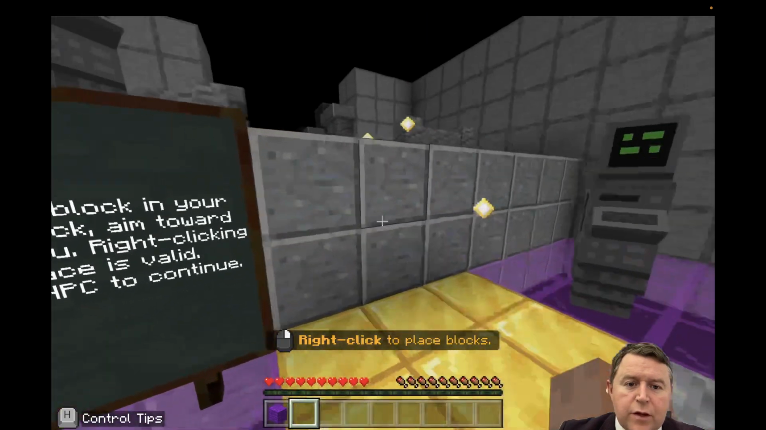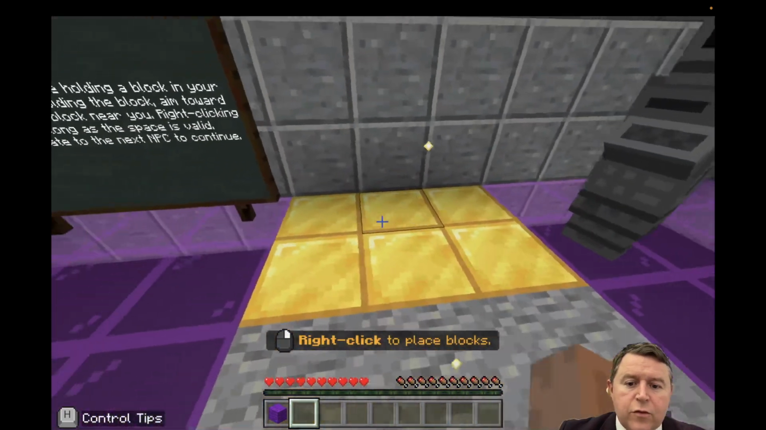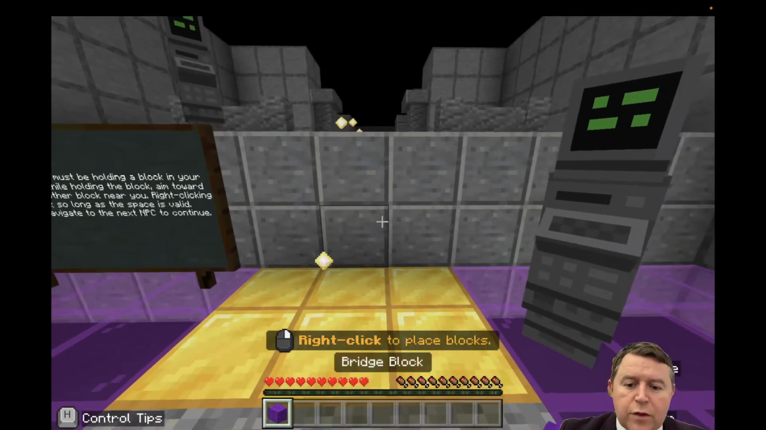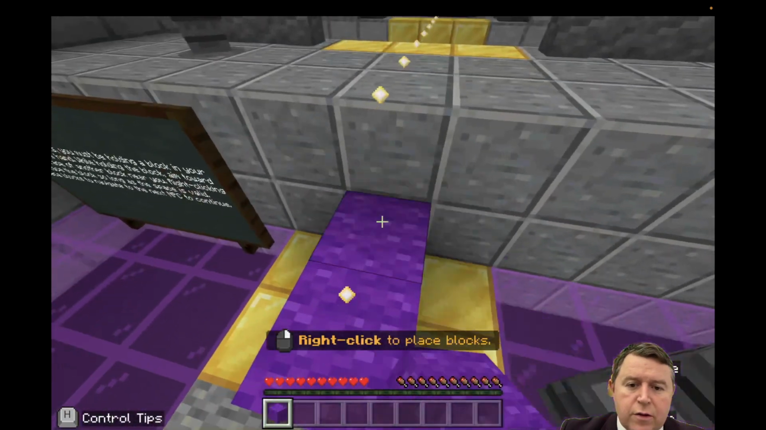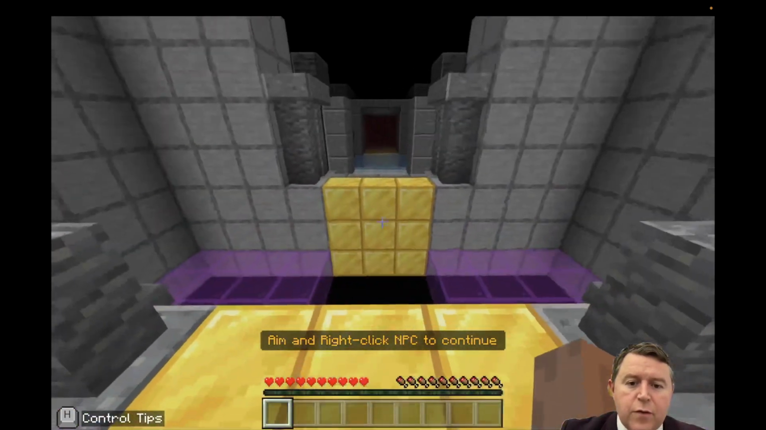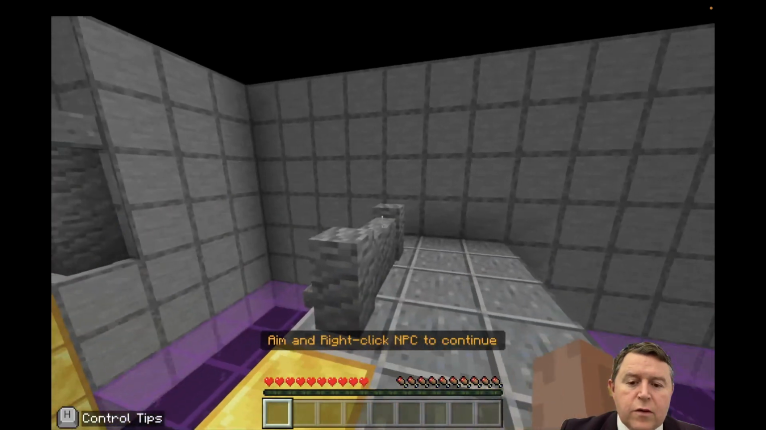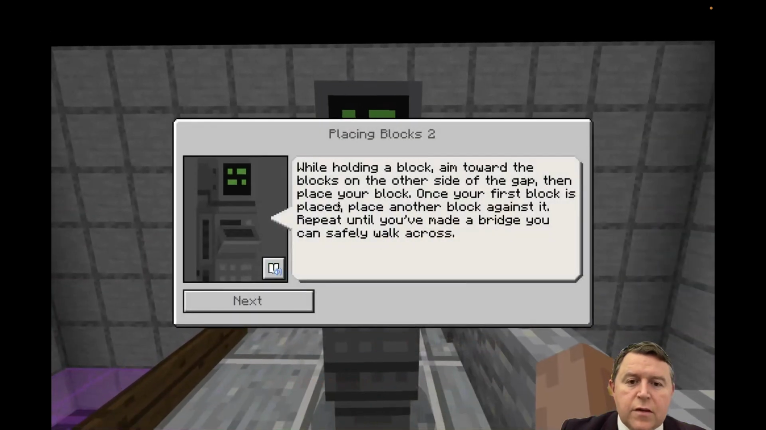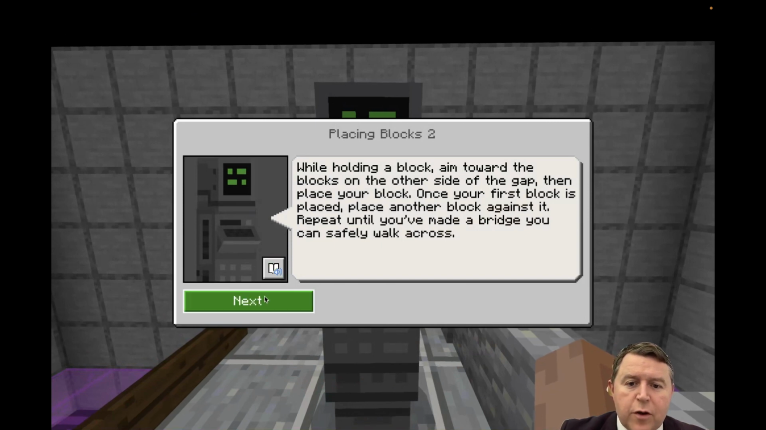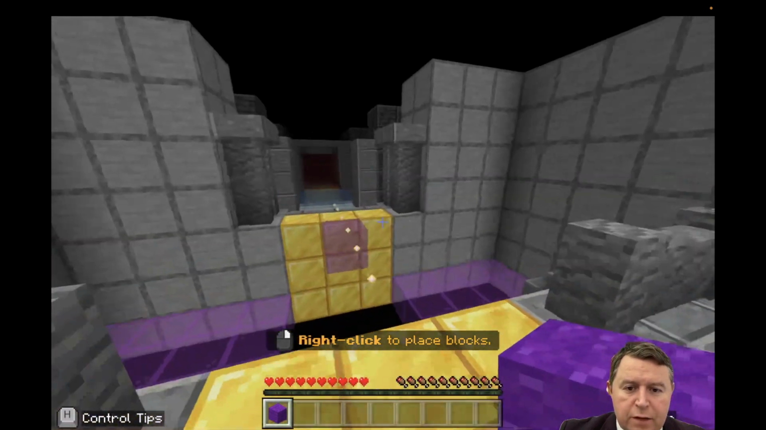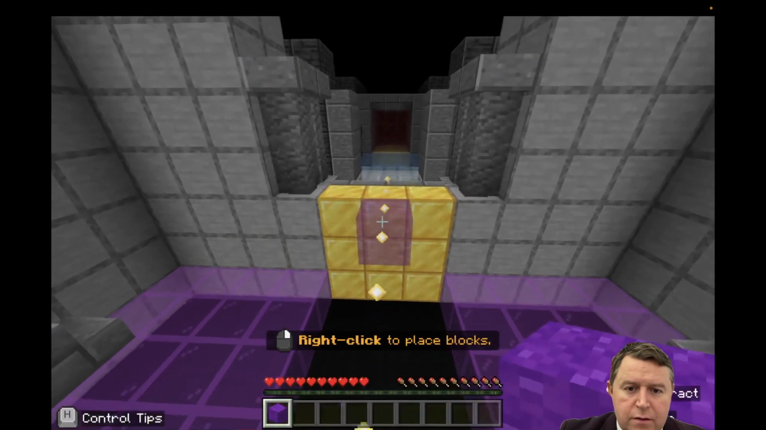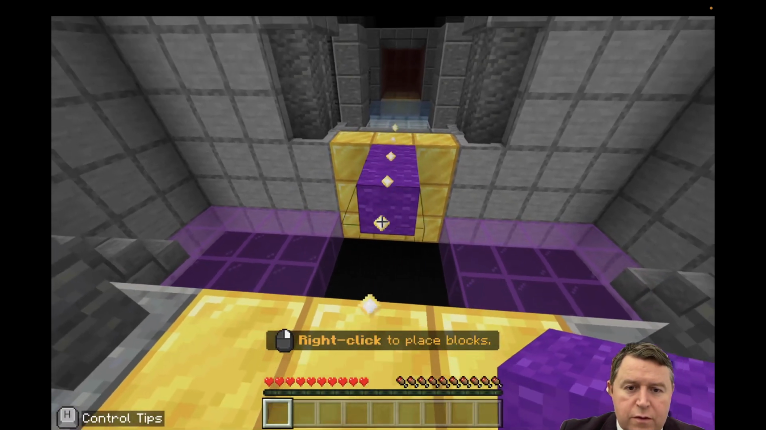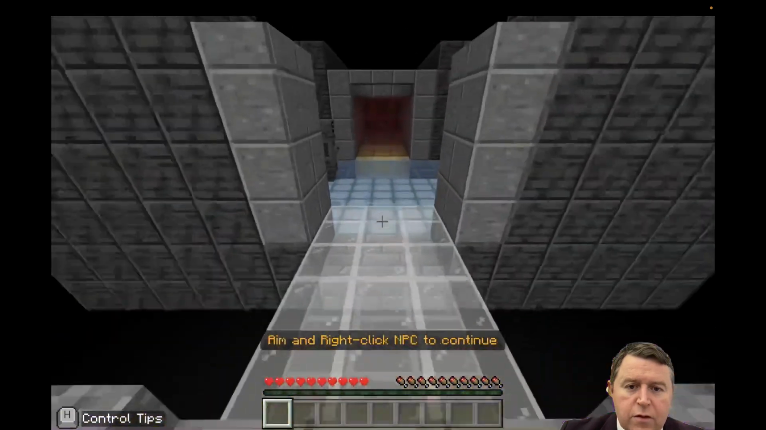To place blocks, okay, we need to get up over here. So we need to go to the block down the bottom. It's number 1. We're going to have to place a block there, and another one there. Then we can jump over it. Okay, brilliant. Then we go to the other NPC. While holding the block, aim forward on the other side of the gap, then place your block. Okay, we need to place blocks across the wall. So we need to aim there, place it. Interesting. There we go. Another one, and another one. Okay, there we go. Easy.